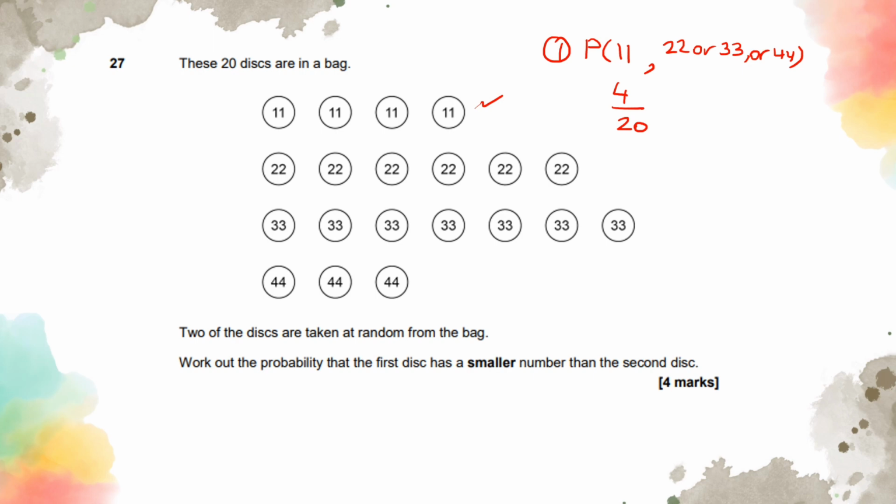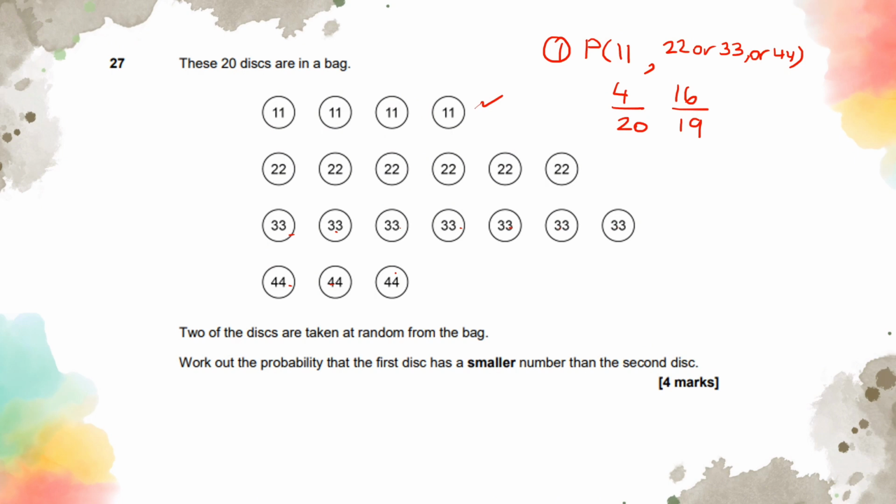So when I pick 1, I now have 19 discs left. So when I pick the second one, the possibility I have out of 22 or 33 or 44 is 1, 2, 3, 4, 5, 1, 2, 3, 4, 5, 6, 7, 8, 9, 10, 11, 12, 13, 14, 15, 16. I have 16 possibilities out of 19 because 1 was picked, okay?